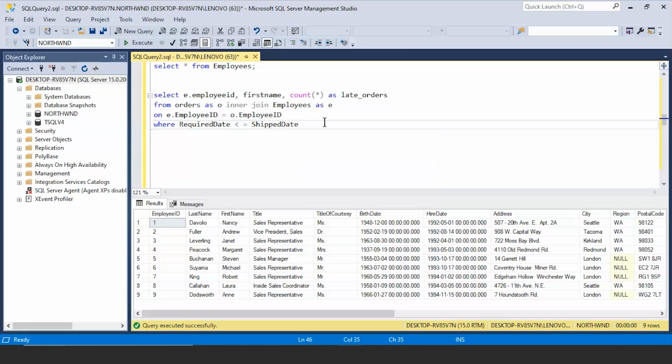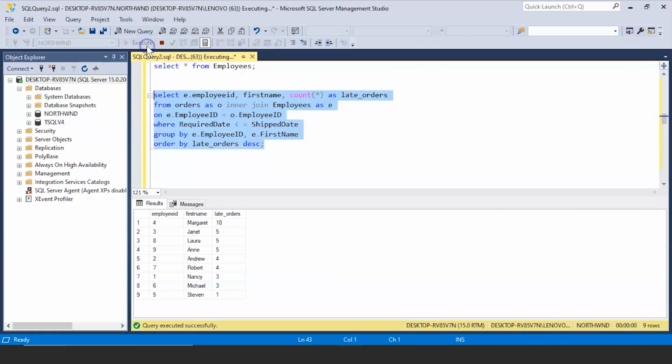So this is my condition, and then I'm going to group by E dot employee ID, comma, E dot first name, and then I'll use my order by clause, order by my alias name that was late orders, and I'll arrange it in descending order. So let's run this and see our result.